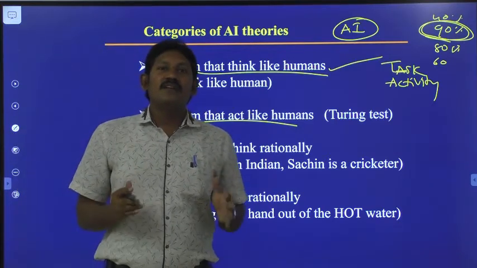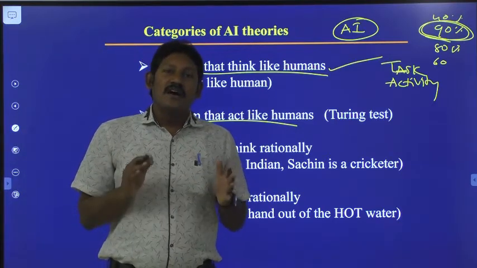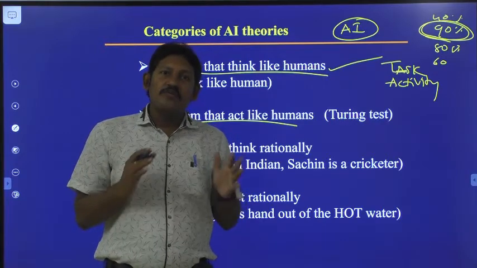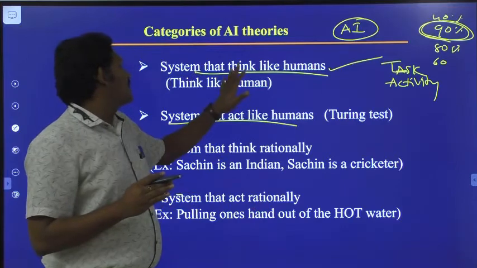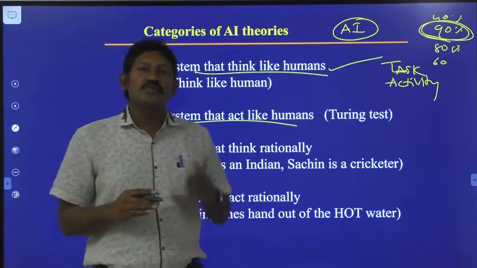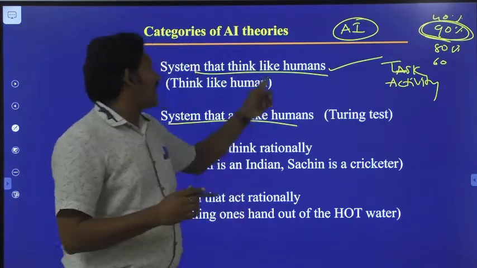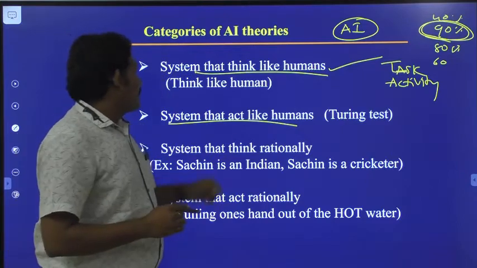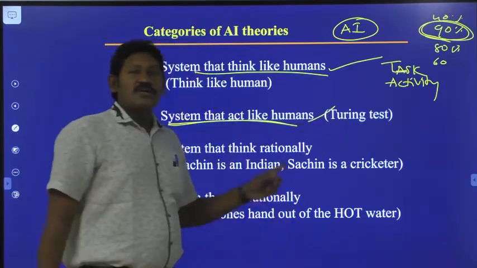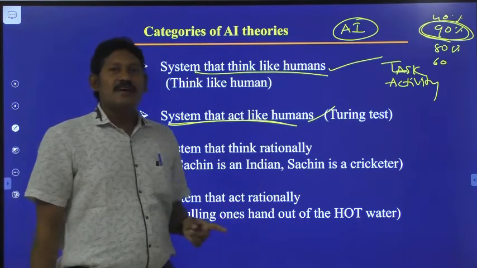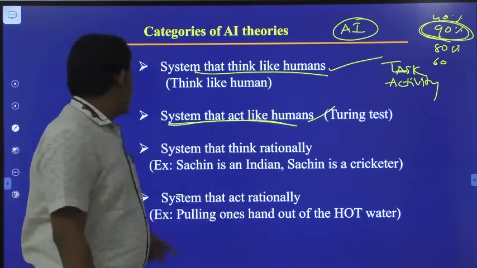The AI based machine should think like a human. Whatever way the human being thinks, in a similar fashion the AI based machine which we have developed should also be in a position to think like that. That is regarding think like human. Coming to the second one, act like human. In order to explain this, there is a test by name Turing. We will see that.